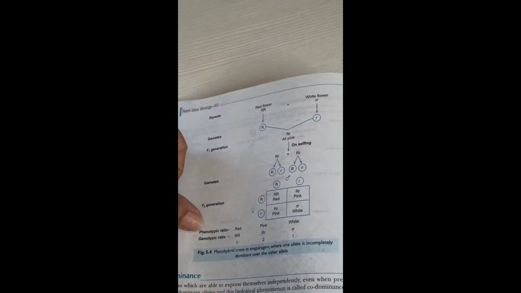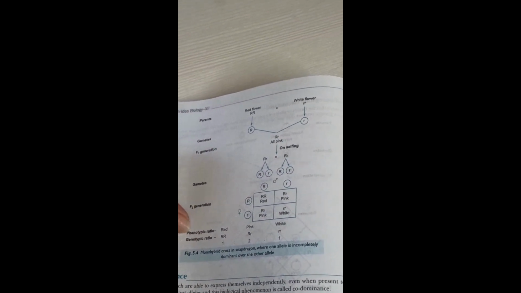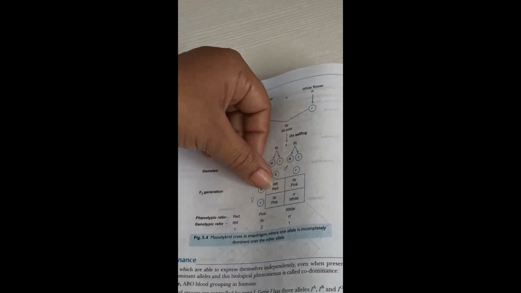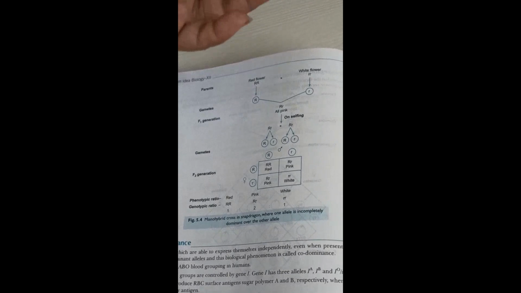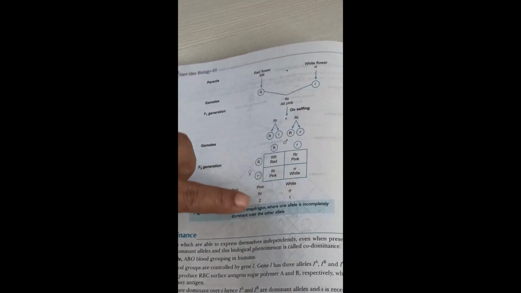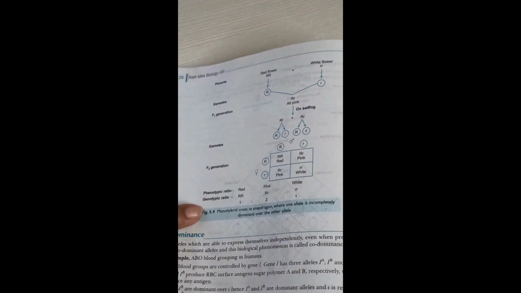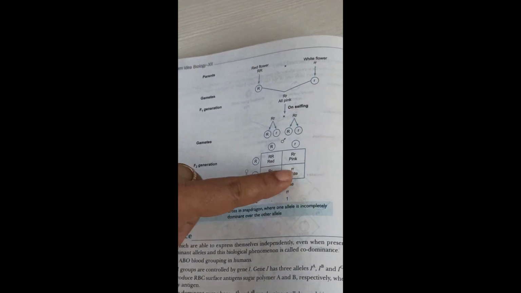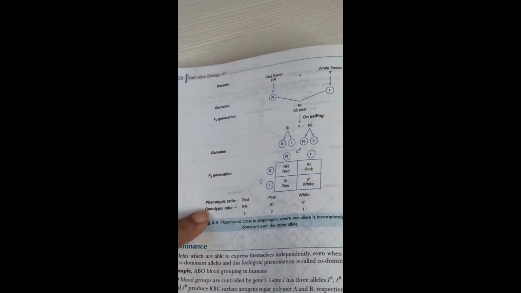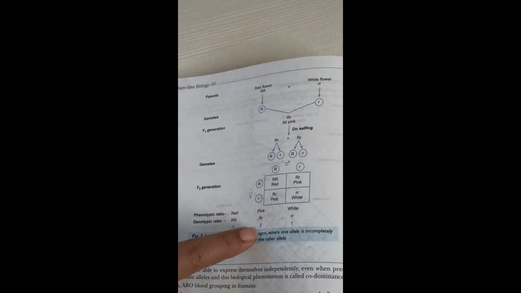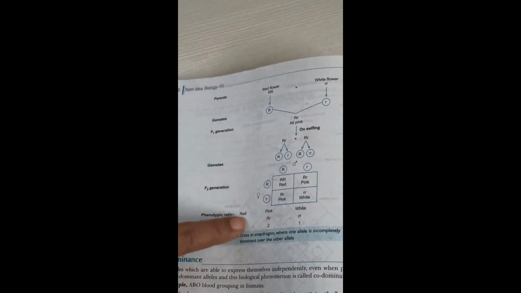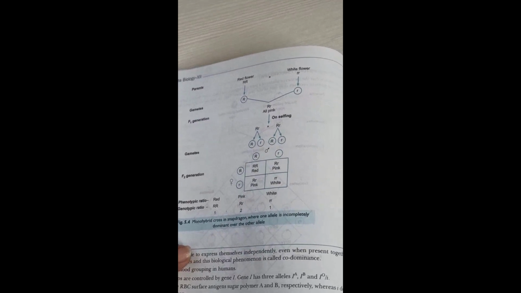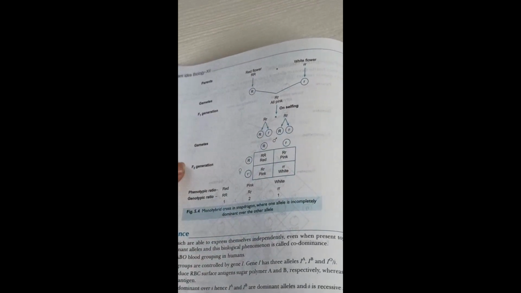Okay, so if you are writing the phenotypic ratio, you can see what the phenotypic ratio is: 1 red, 2 pink and 1 white. Outward expression, that is the phenotypic ratio. So 1:2:1. If you are taking the genotypic ratio, inward expression, what is it? Here capital R capital R 1, capital R small r 2, small r small r 1. So that is the genotypic ratio. So 1:2:1. So in this case, both are the same. Clear? So that is called incomplete dominance.